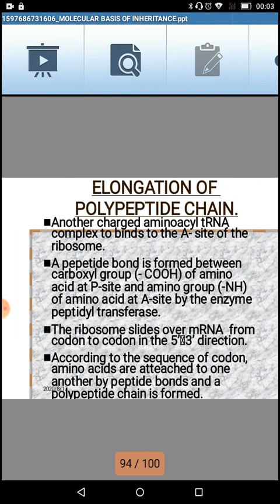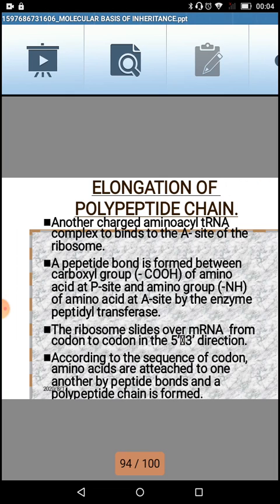What happens in the elongation? Another charged aminoacyl transfer RNA complex binds to the A site of the ribosome. The peptide bond is formed between the carboxyl group of the amino acid at the P site and the amino group of the amino acid at the A site by the enzyme peptidyl transferase.